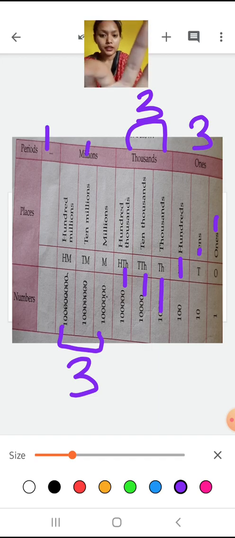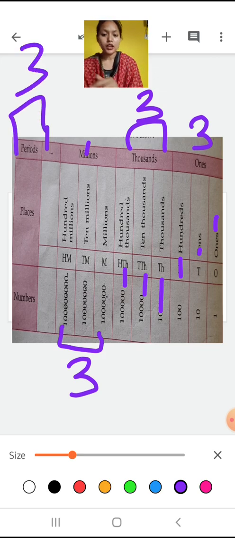Billion, then 10 billion, then 100 billion, then again it will be a group of 3. Okay, so means 3, 3, 3, 3. Group of 3 will be continued. So in the international system, a group of 3 is formed, 3, 3, 3, and in the Indian system 3, 2, 2, 2, 2, 2 is continued.